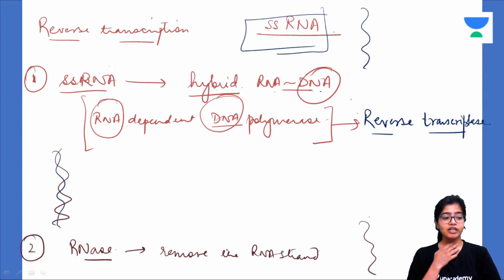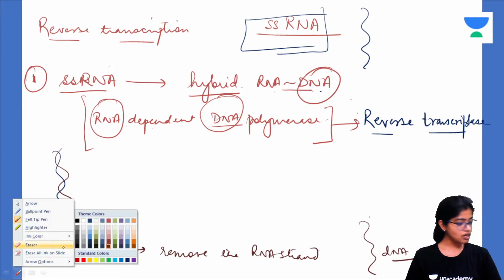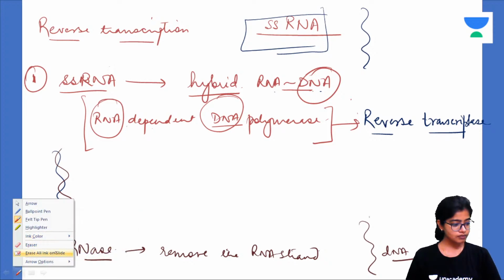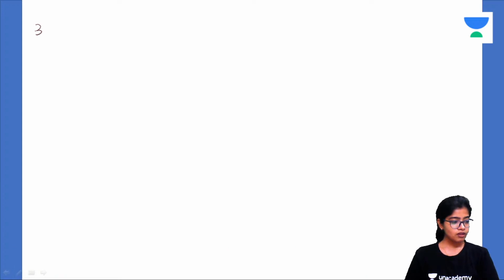Now, starting off, we had one strand of RNA. Then we had a hybrid of RNA DNA. Now, after the second step, we had just one strand of DNA. In the third step, there will be DNA replication.